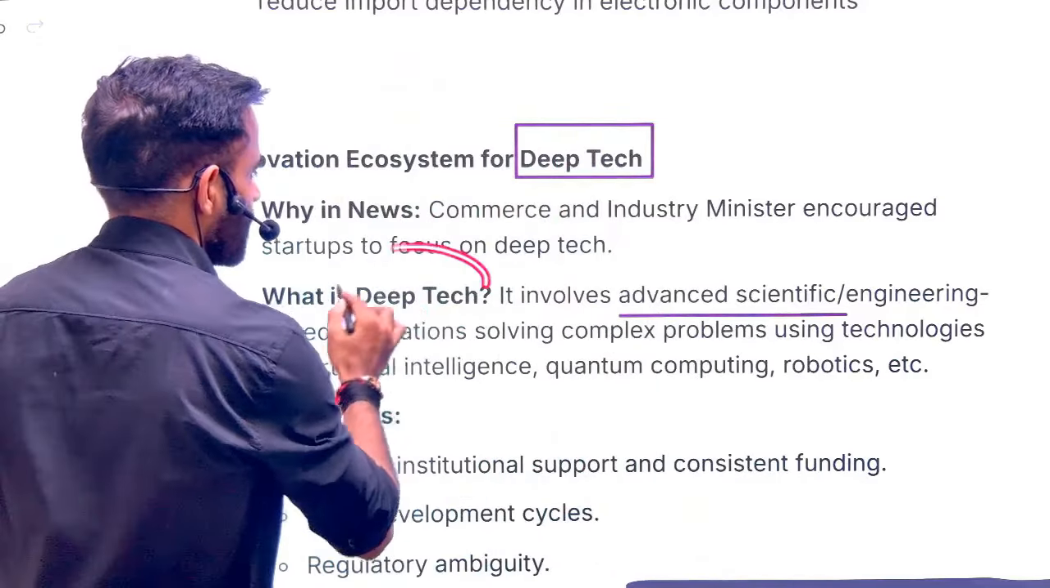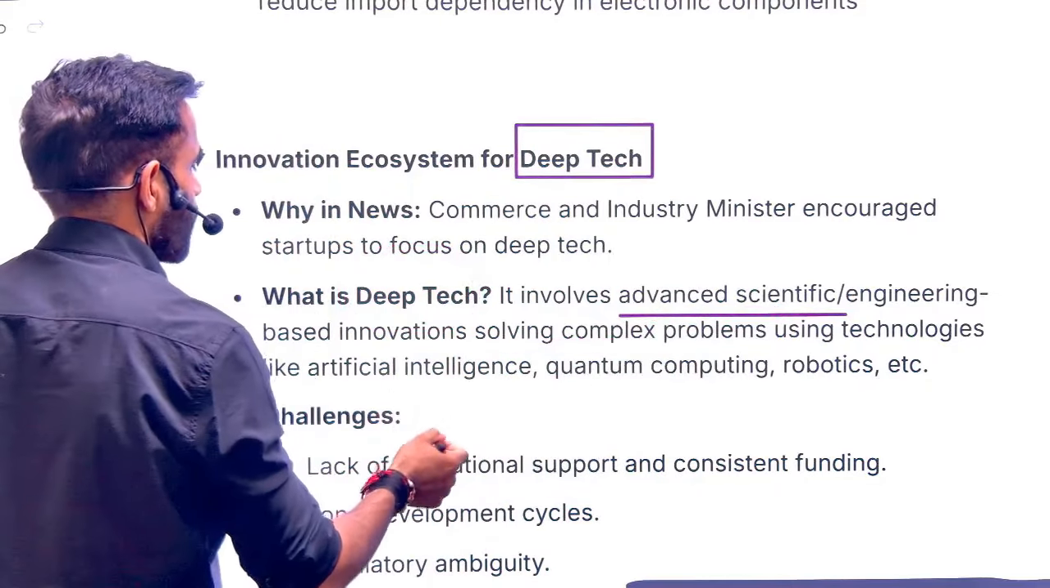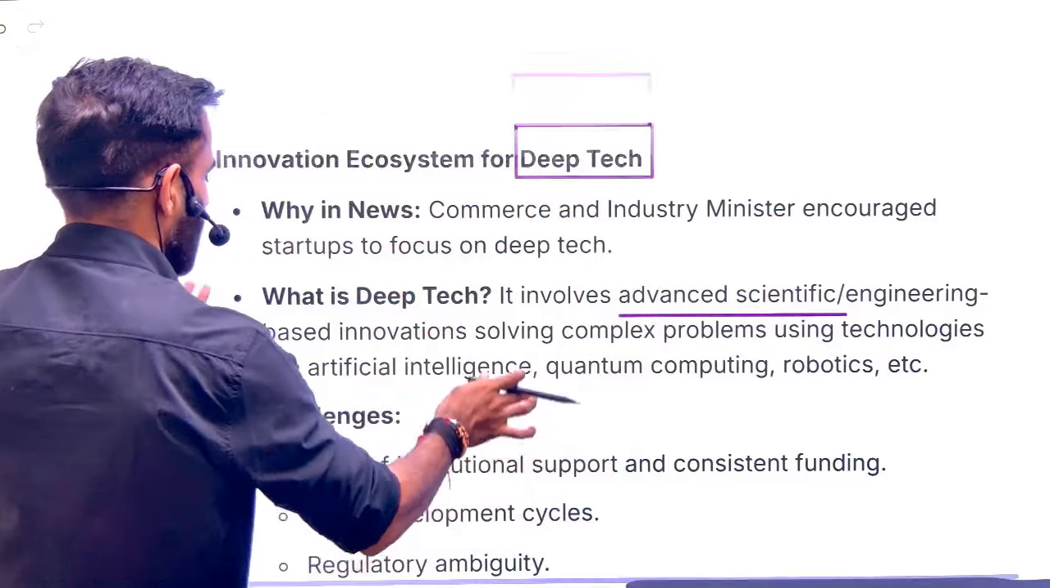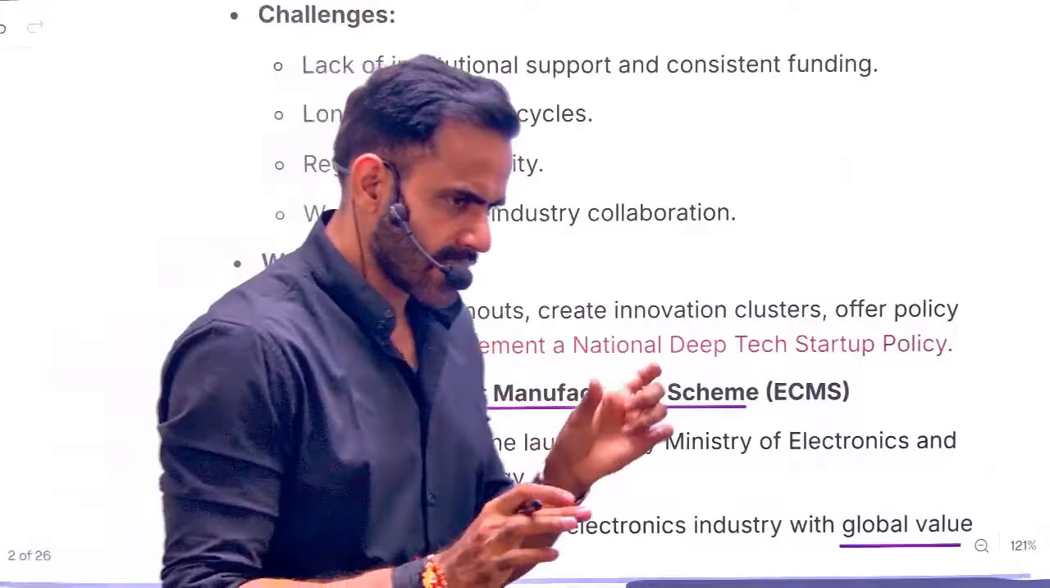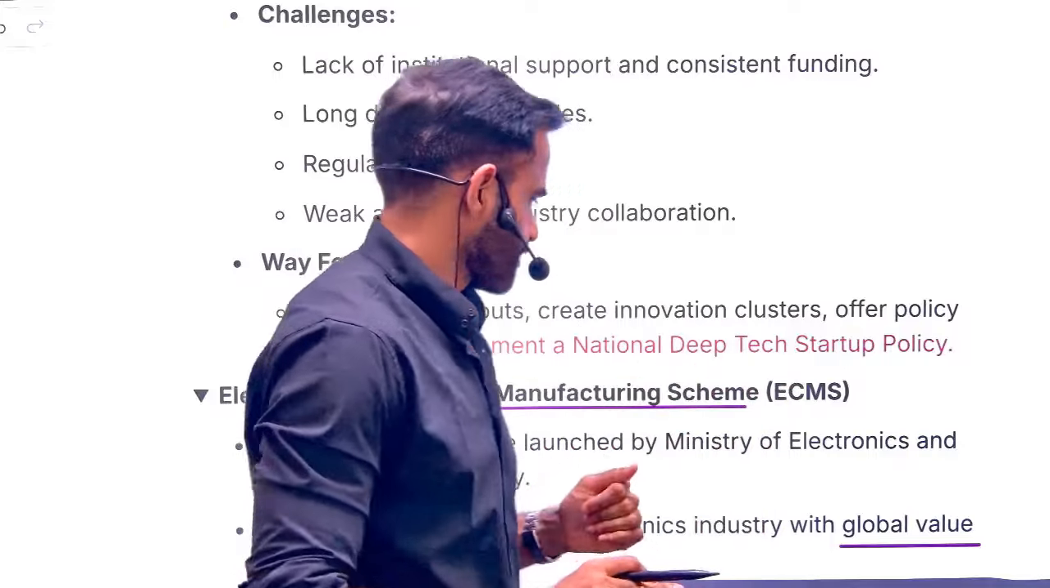Okay, so what is deep tech? It is basically advanced technology which is going to solve complex problems. For example, AI, quantum computing, robotics, all these are examples of deep tech. So in this case, just understand the term, because the examiner can confuse you by giving you related terms.